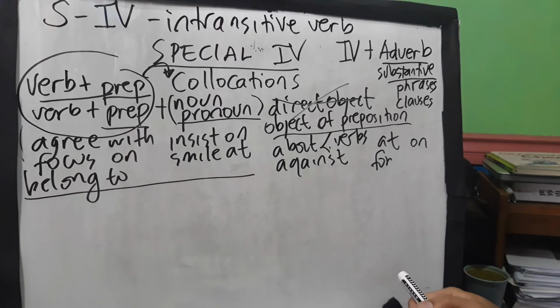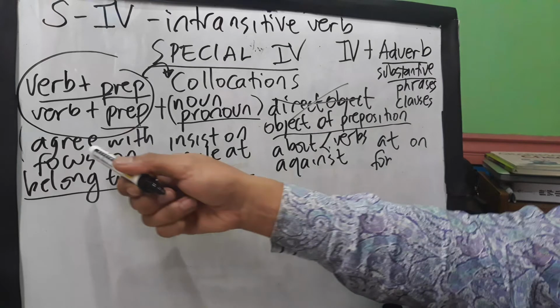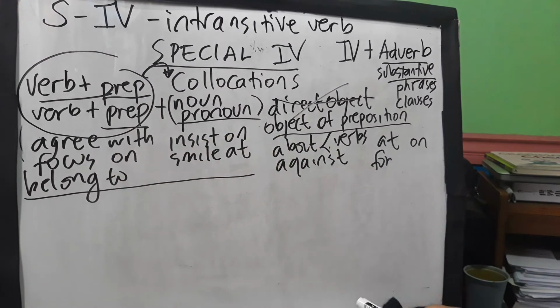We have depend on, insist on, rely on, something like that. And we have into: change into, develop into. We also have to: yield to, refer to. And of course, with, like what I have already given here: agree with, share with, cooperate with, mingle with.